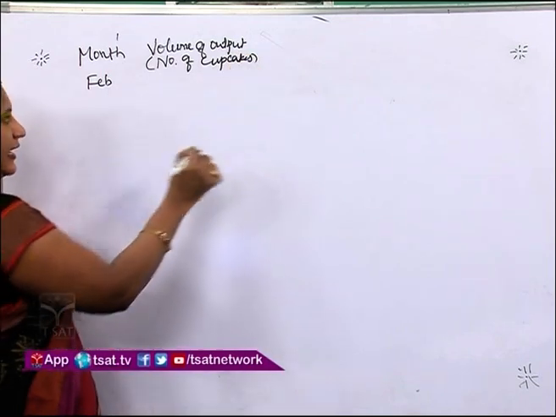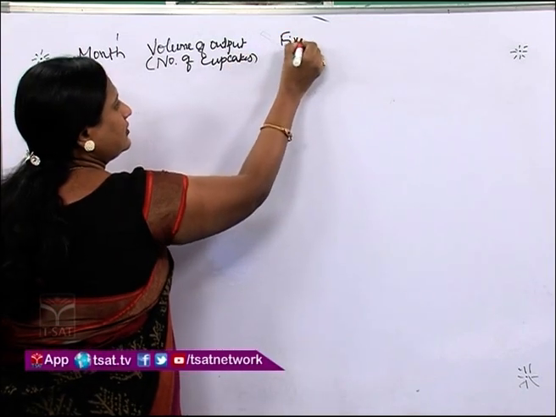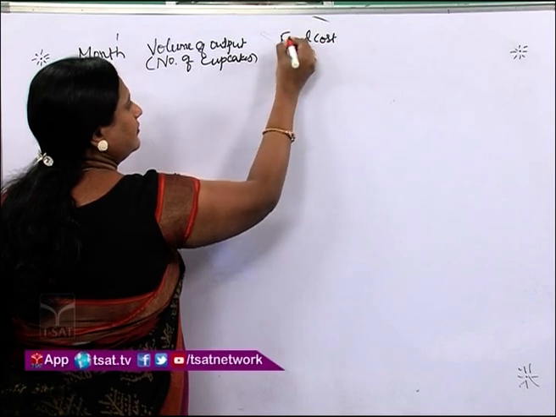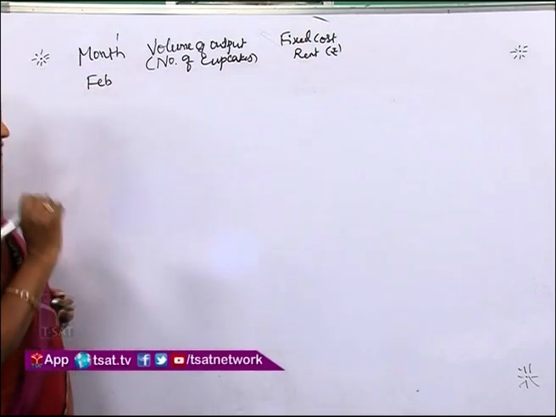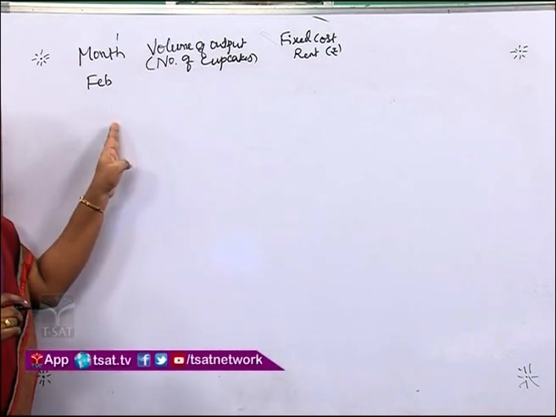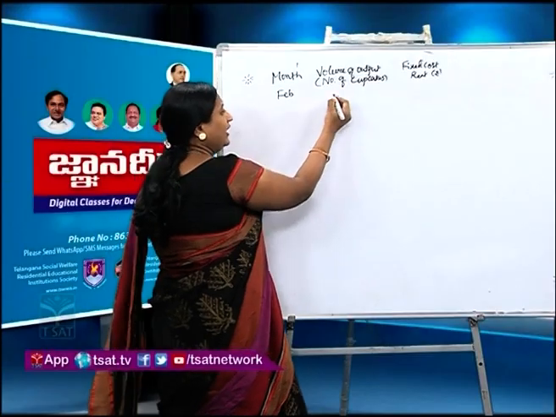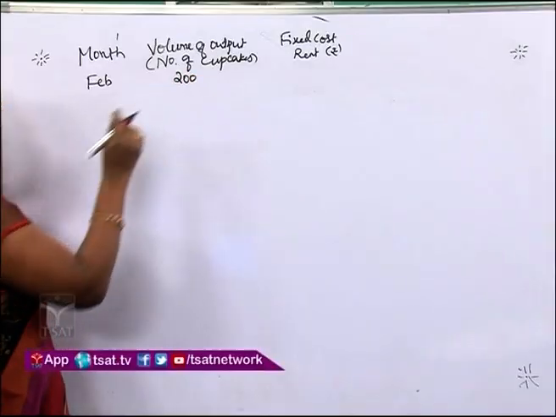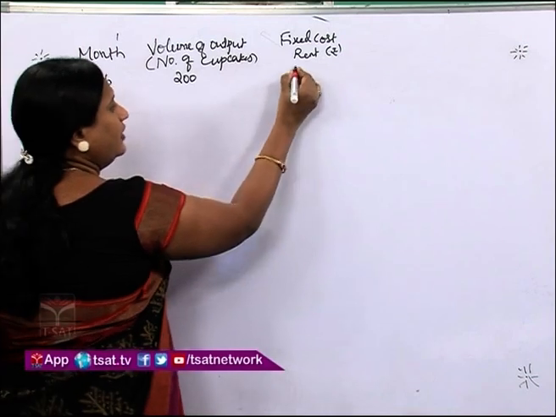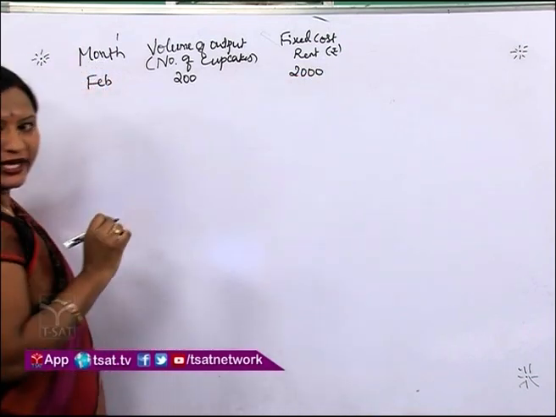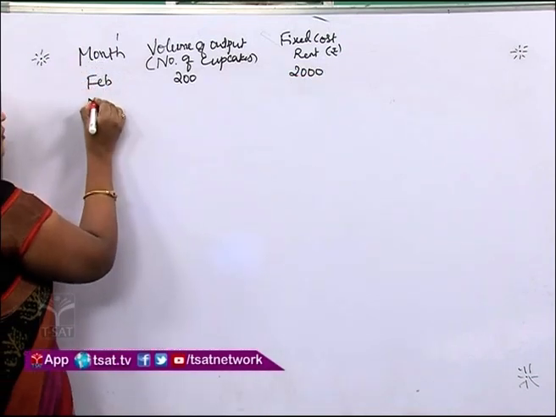Next, fixed cost, which is rent, in rupees. In February, let us assume that the person made 200 cupcakes and the rent paid is 2000 rupees.